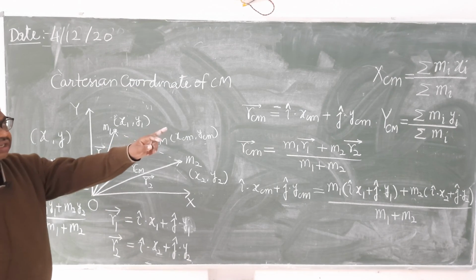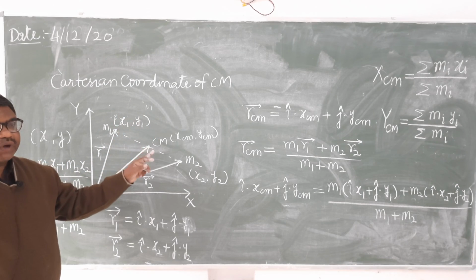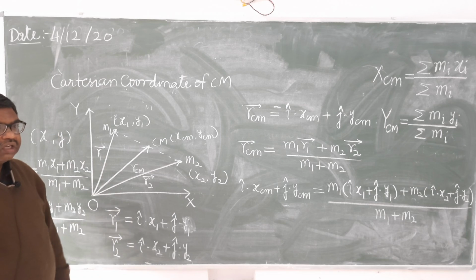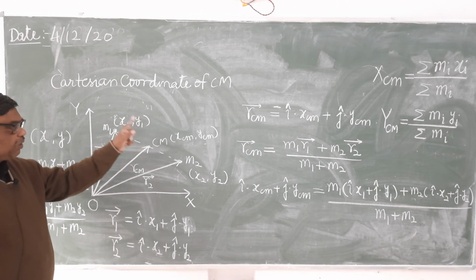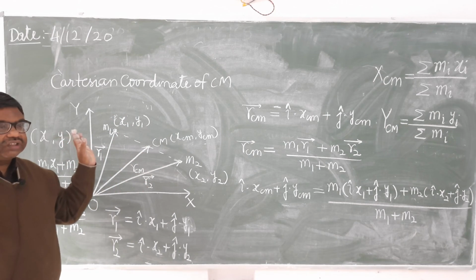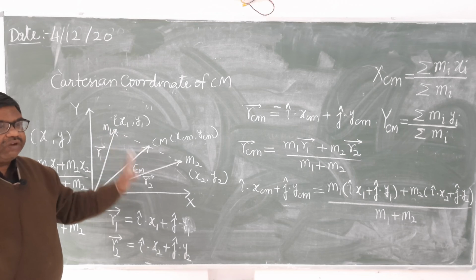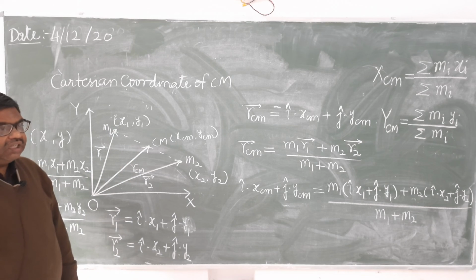Here also, all the results which we have deduced for the two particle system will remain true. Number one, the position of center of mass does not change due to the change of origin. Its relative position with respect to the particles constituting the system remains the same. Number two, on changing the origin, only the coordinates will change.